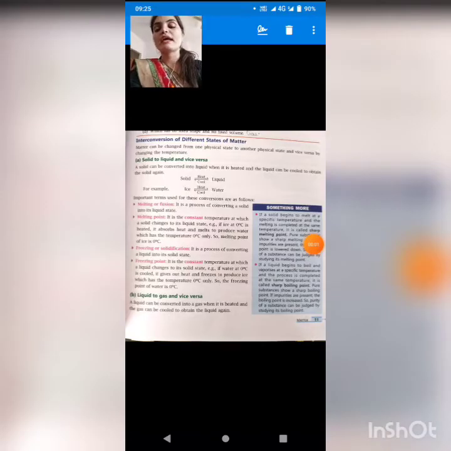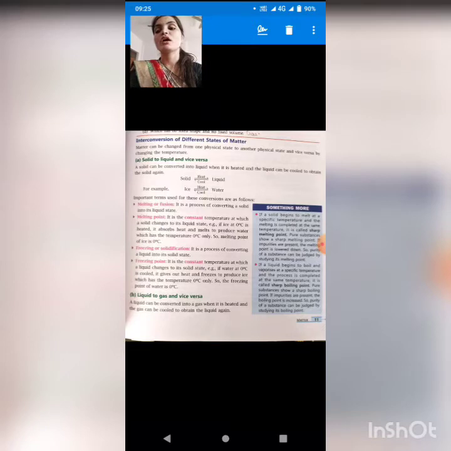Now students, I had already told all of you what the term interconversion means. When the solid is getting changed into liquid and then the liquid is getting changed into solid, it is just the interconversion of solid into liquid and liquid into solid. With the help of this chart, which is showing on your screen, solid is getting converted into liquid when it is heated, but when the liquid is cooled down, it gets converted into solid. So here I am talking about the heat of melting and the cooling of freezing.